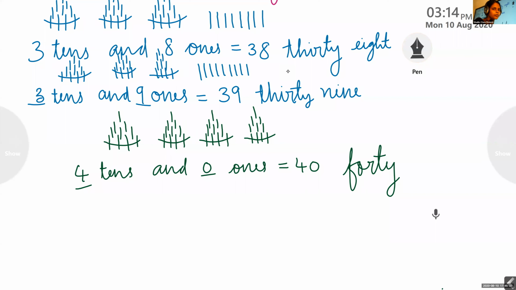Let us do one more number, 41. The remaining you will do next class. Okay? And today's last one, 41. So 41 has how many tens and ones? Four tens and 1.